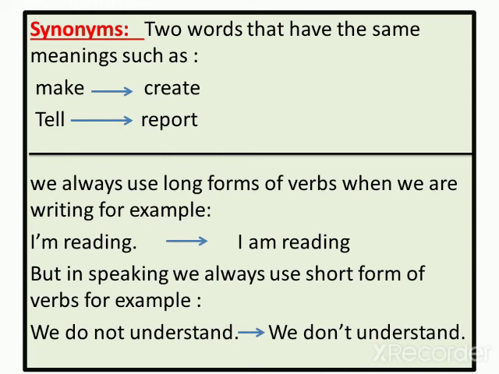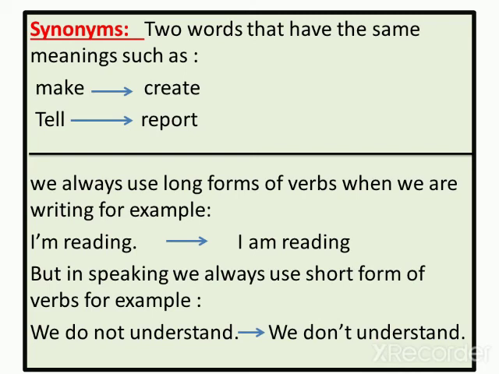The second part of the page, miss: we always use long forms of verbs when we are writing. So when we are writing, for example, we write I am reading.